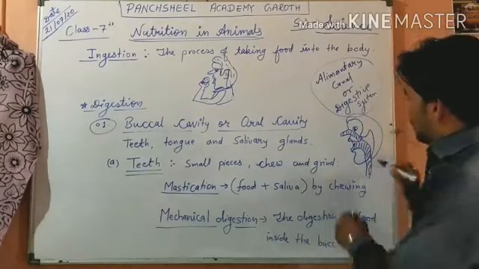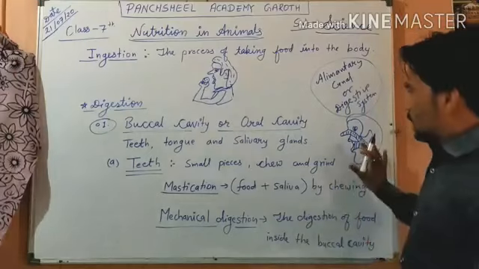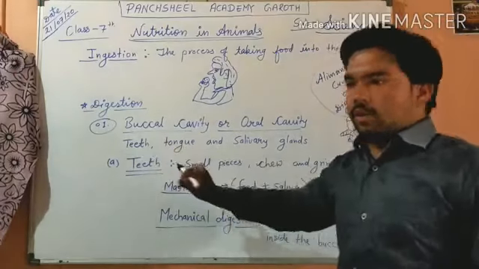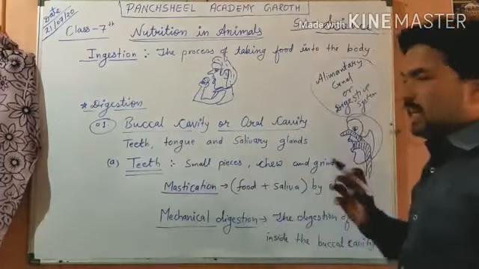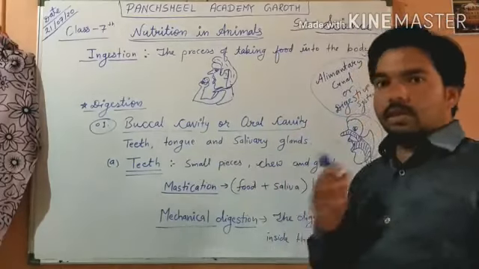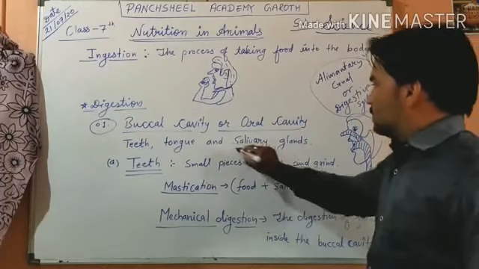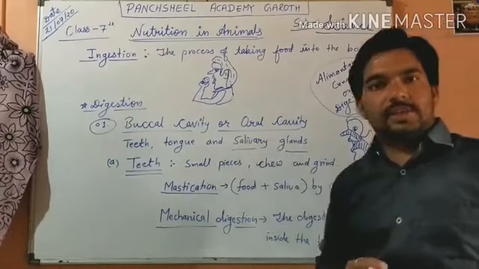Here we take food inside it, because in the buccal cavity we have teeth for chewing and grinding food, the tongue for adjusting it, and salivary glands, an important part for digestion.